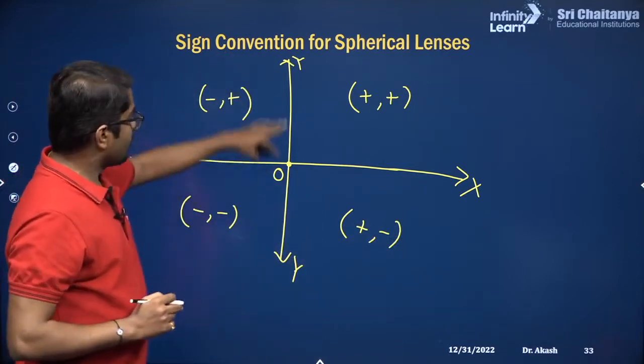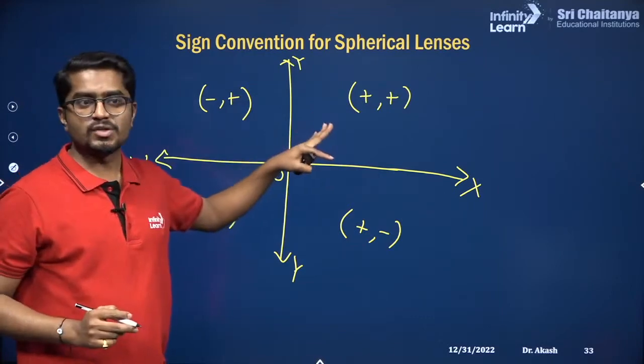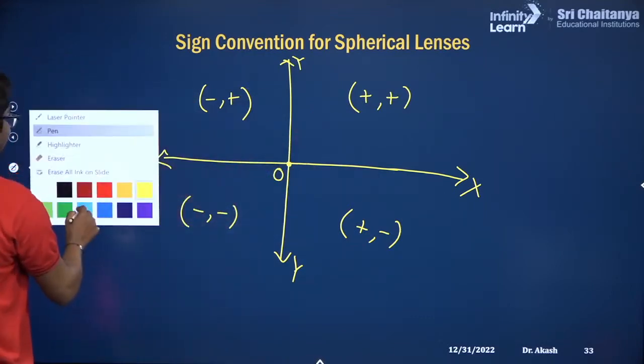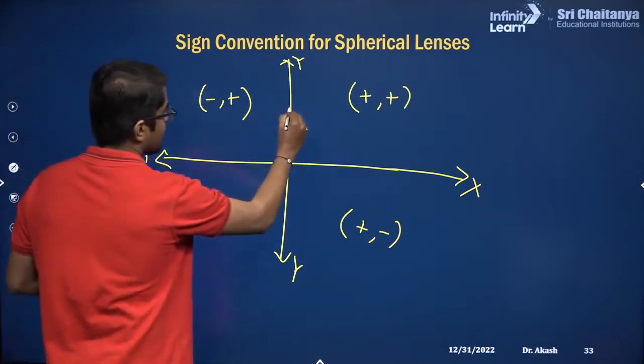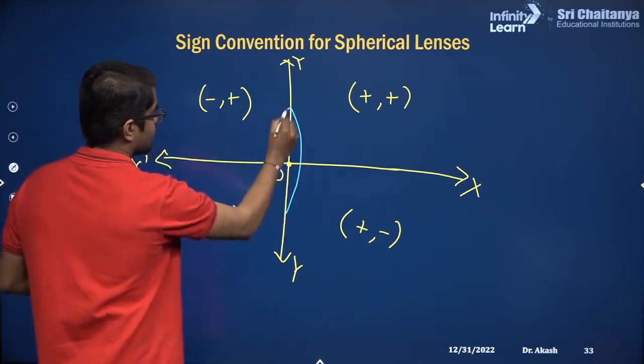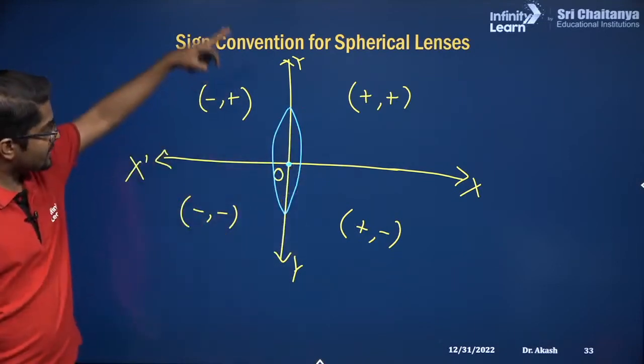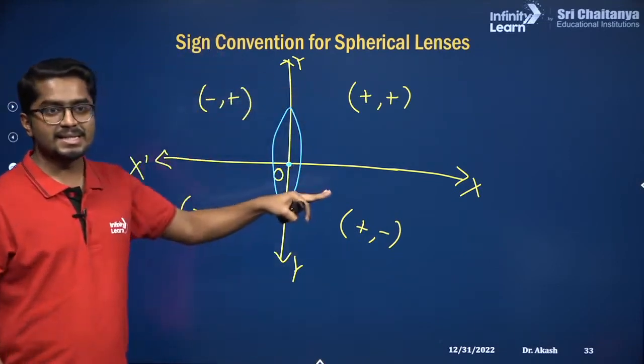But there is no lens here. So how can we use this? It is very simple. I'll put a lens. Let's suppose this is a convex lens. So this is the optical center. Now can you see 4 different quadrants?